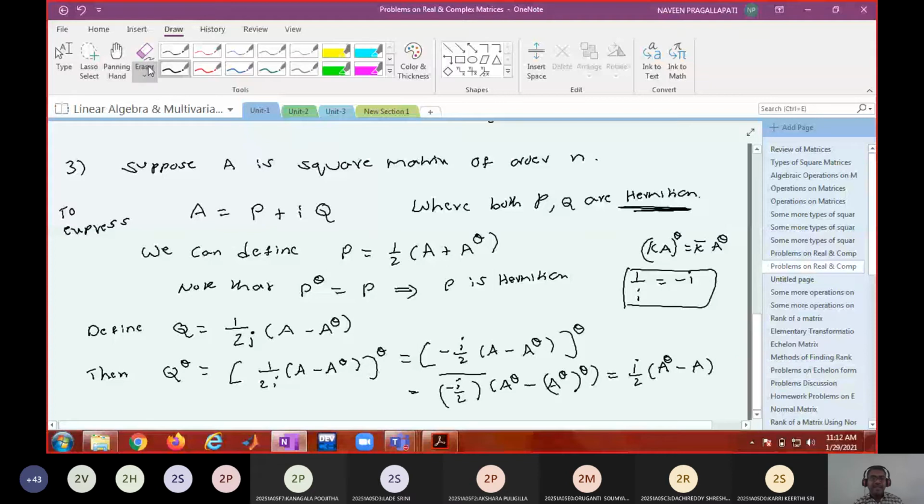Now multiply and divide with i. What do you get? If I multiply and divide with i, the numerator is going to be i square, and i square is minus 1. So minus 1 by 2i times A power theta minus A, which is nothing but 1 by 2i times A minus A power theta.